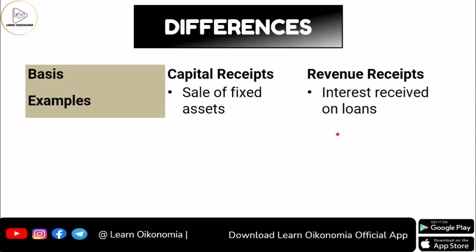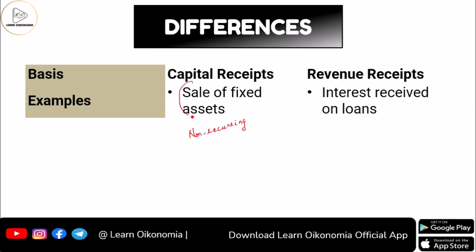Again, let's have some examples to both the capital receipts and revenue receipts. In the case of capital receipts, as I've told you, this is non-recurring. And since it is non-recurring, the money that is being received today will not be received tomorrow.